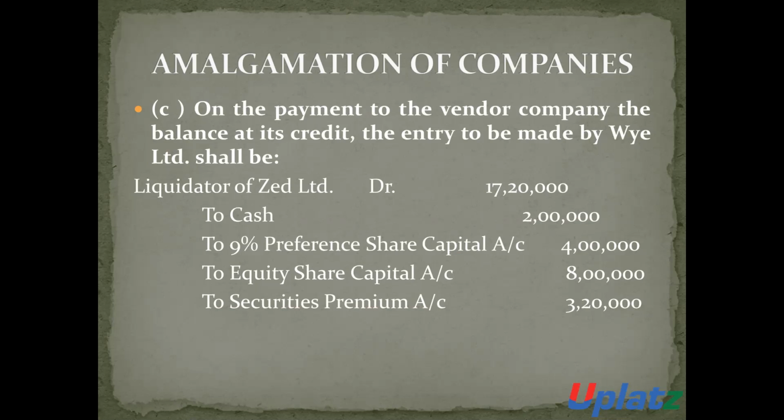Liquidator of Jet Limited debit on the amount of purchase consideration 17,20,000, to cash account 2 lakh rupees, to preference share capital account 4 lakh, and to equity share capital account 8 lakh. The balance is transferred to security premium because they have provided the shares at a premium. So 3,20,000 is the amount of security premium. Such an entry is required when any payment is made by the purchasing company to Jet Limited.